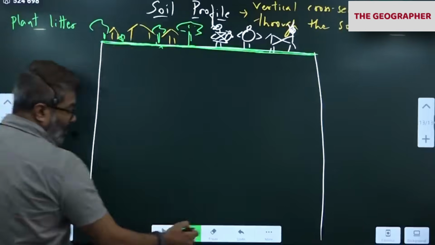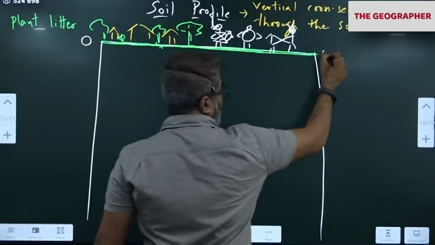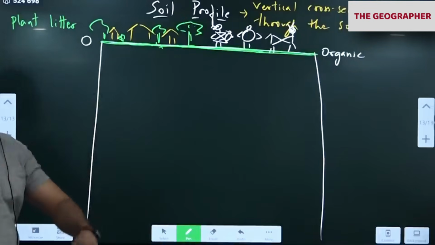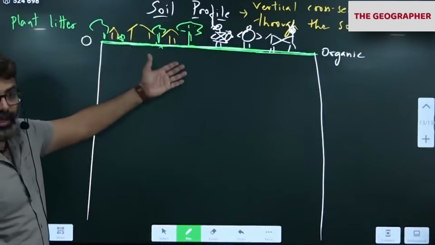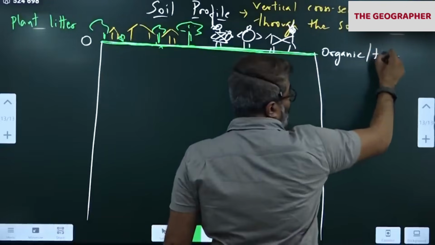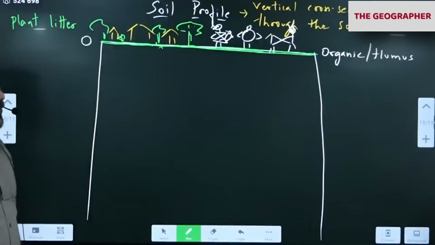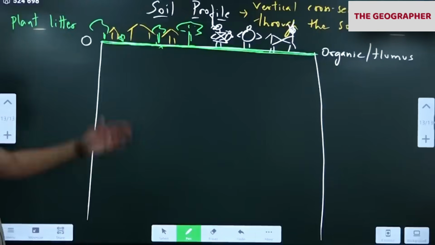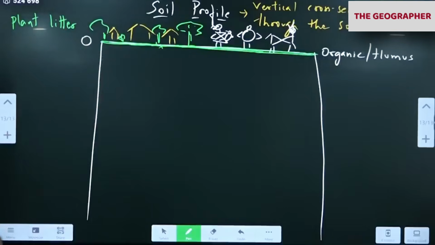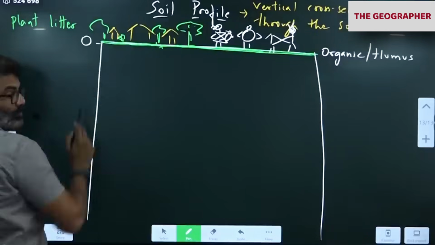Don't you think all this comes under the category of organic matter? We call it organic. All this organic matter slowly will decompose in the presence of oxygen, aerobic decomposition, forming humus. What is humus? Humus is decomposing organic matter. Don't write, please wait. Wait and understand, then you can write. Organic matter is decomposing. That decomposing organic matter is called humus. This is the question: what is humus? So this layer is called the O layer.